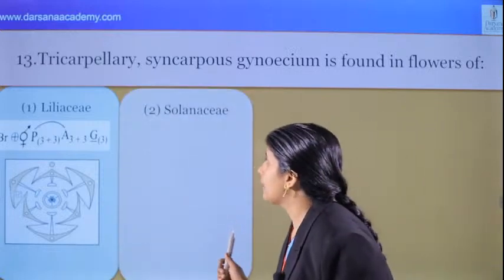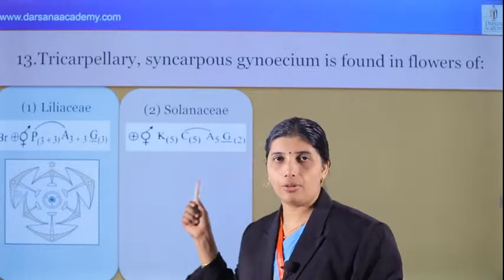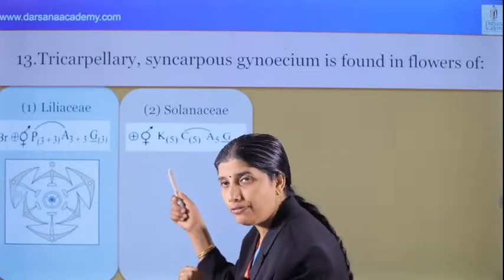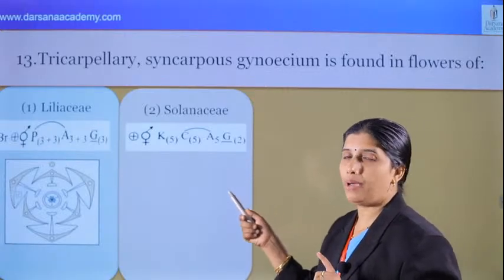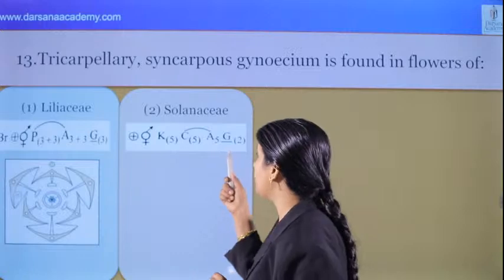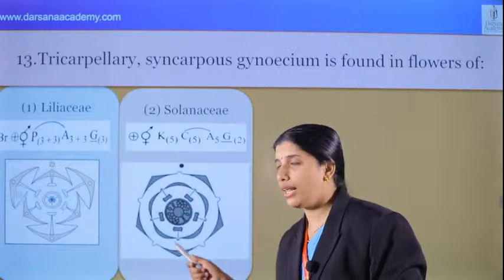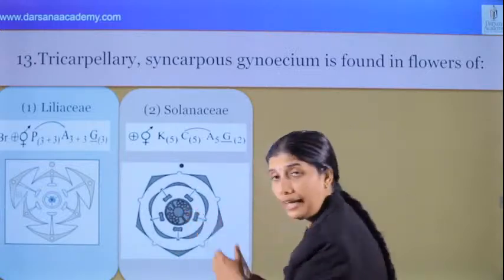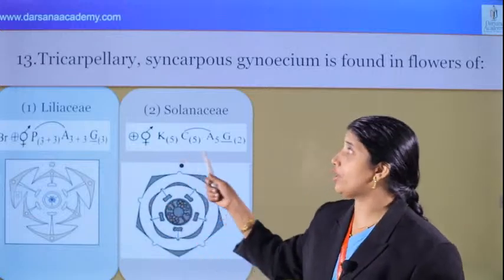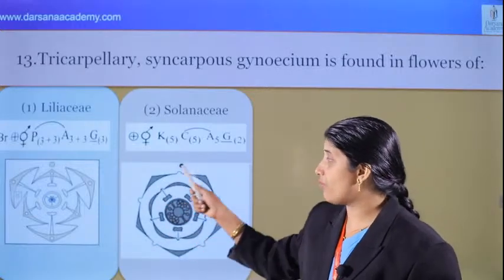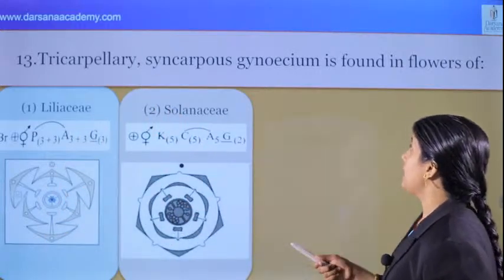Okay, and next, second, Solanaceae. What about Solanaceae? Yes, floral formula: actinomorphic, bisexual, calyx 5 fused, corolla 5 fused, androecium 5, stamens 5 free, epipetalous, important. And then gynoecium: carpels 2 fused, syncarpous, hypogynous. This is the floral diagram. We can see that oblique placenta is there, and also axile placentation is there. We can see the aestivation also in this case, that's important. There is valvate aestivation here, that is in NCERT.